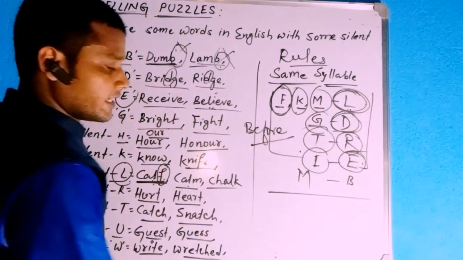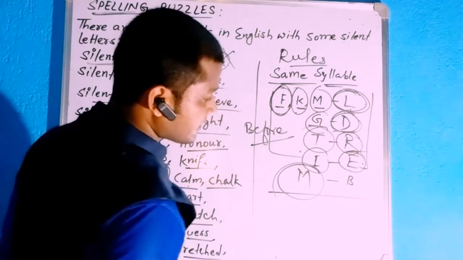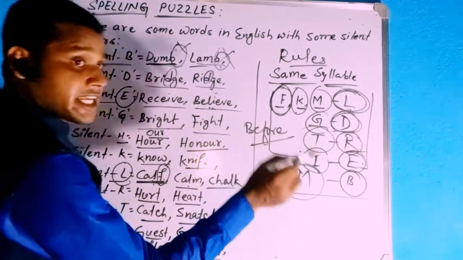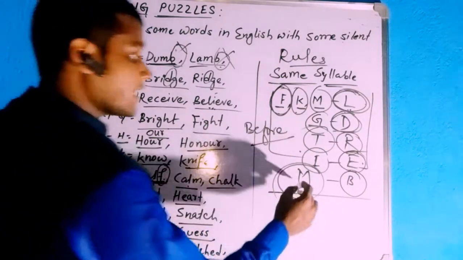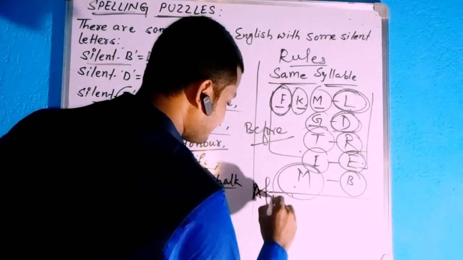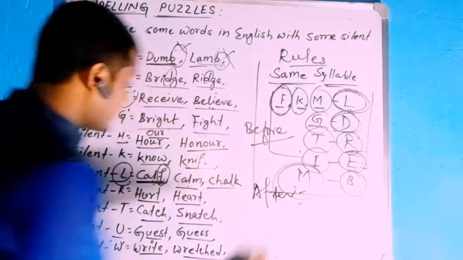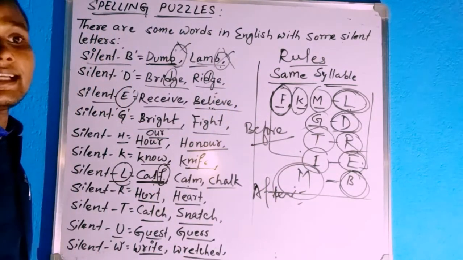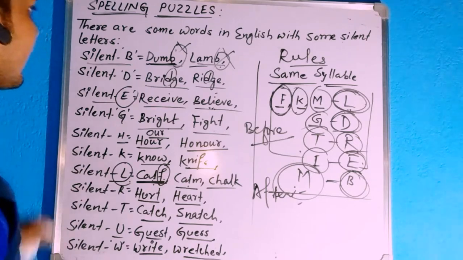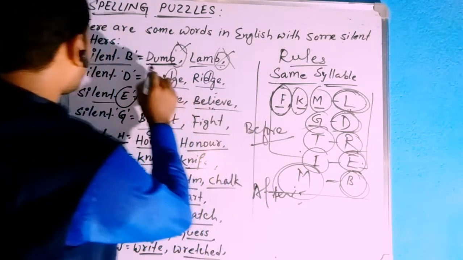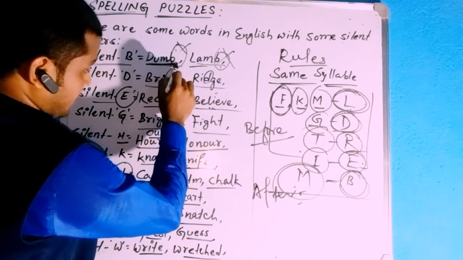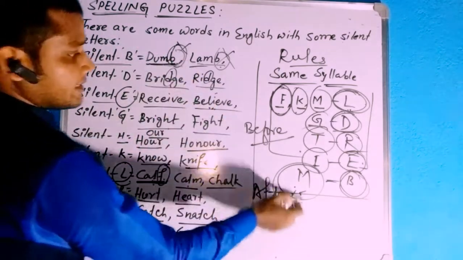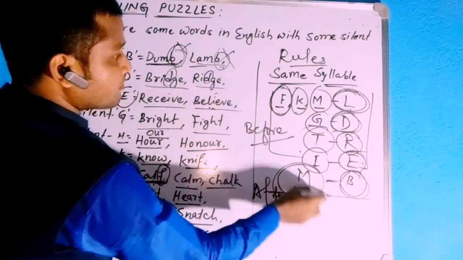But here, if B comes after M, if B comes after M, then B will be silent. What is the example? We have a clear example. After M, B came here. So B is silent here. See, after M, B is there, so B is silent.